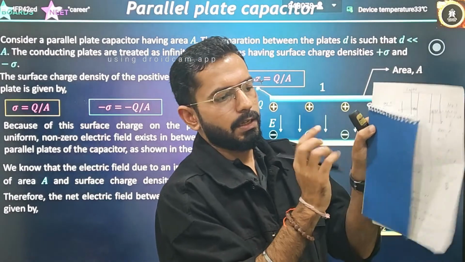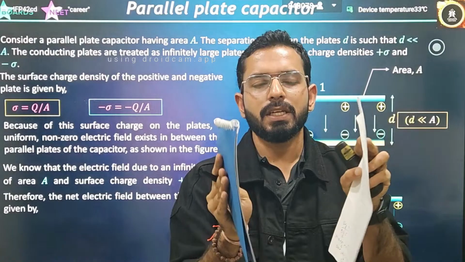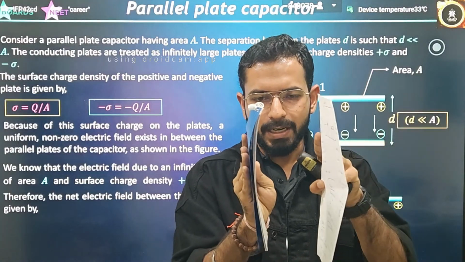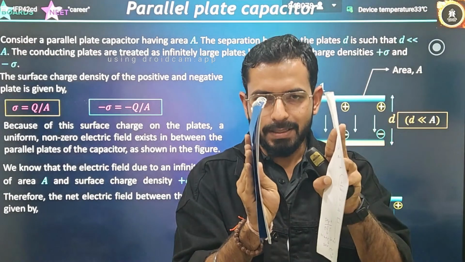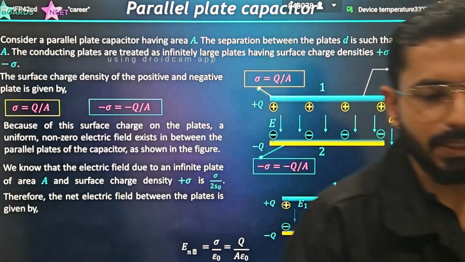This will be the cross sectional area, and the two will be identical. Here I have not taken an identical shape. These two form a parallel plate capacitor, and the distance between them is very small. This system is called a parallel plate capacitor.